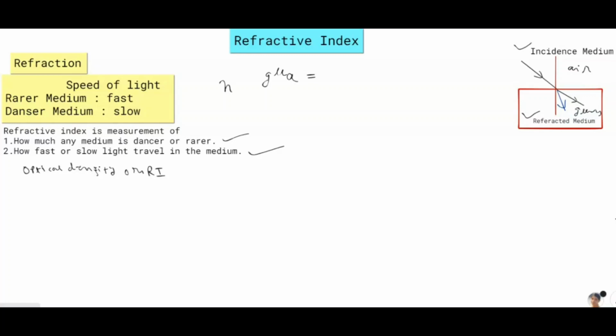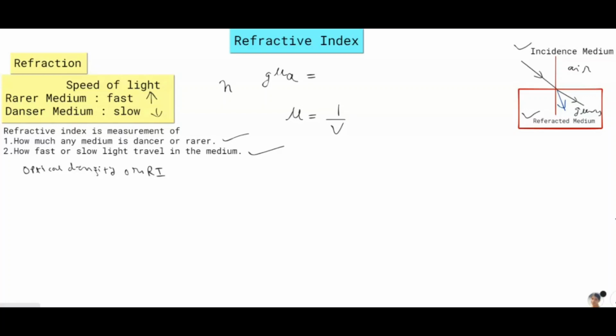One more thing you should know: refractive index is inversely proportional to velocity. We have already seen that in a denser medium light speed decreases, and in a rarer medium light speed increases. So refractive index is inversely proportional to the speed of light.